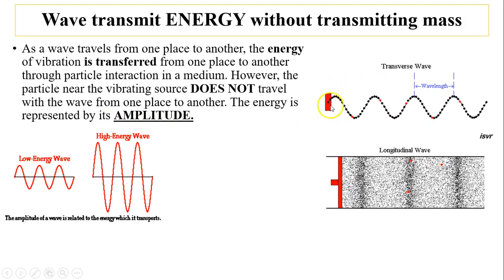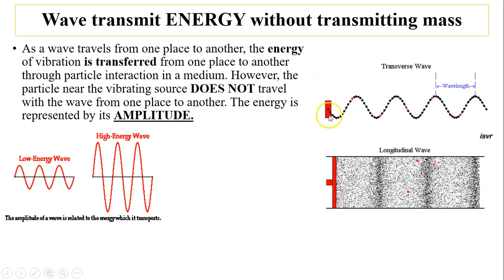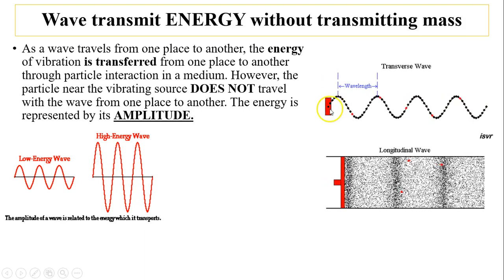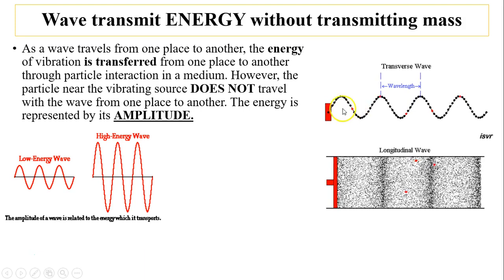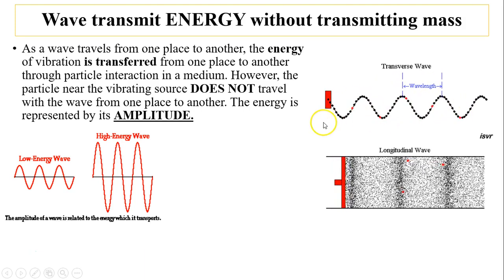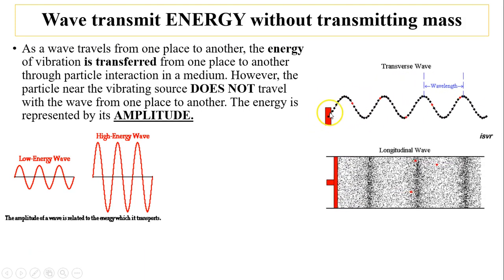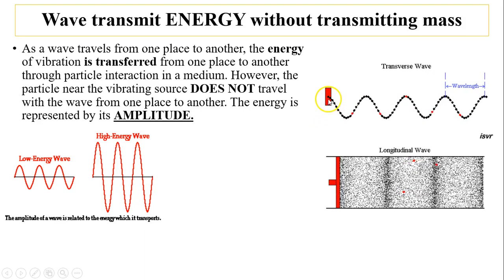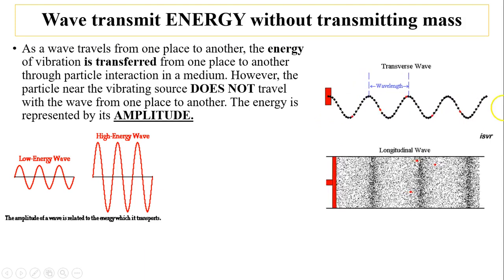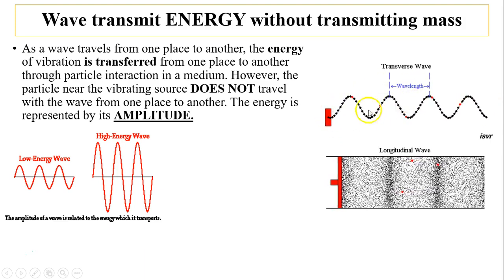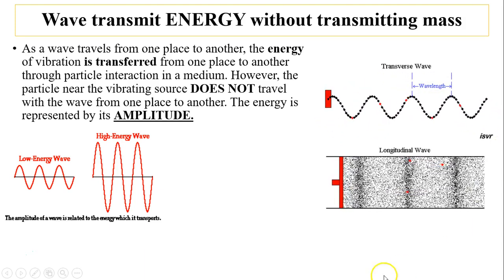Let's take a look. So this vibrator is going up and down. This vibrator has energy, and this up and down motion is being transferred through this medium. The particles, as you can see, the beads next to the vibrator, did not go from the left to the right. It's the energy, the up and down motion, that is transferred.